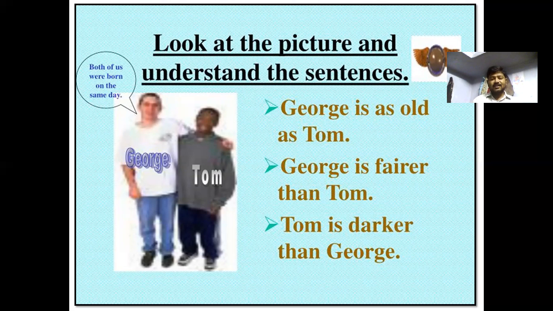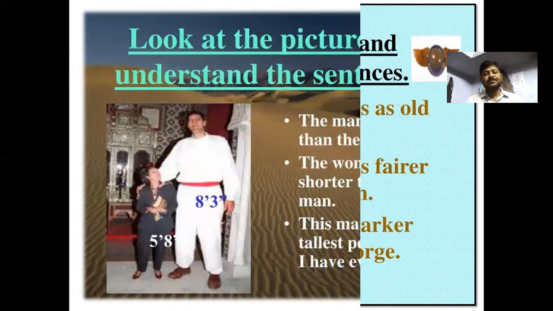The first sentence is a positive sentence, meaning both were born on the same day, so we can say they are as old as each other. George is fairer than Tom is a comparison, a comparative sentence. Tom is darker than George is also a comparative sentence.